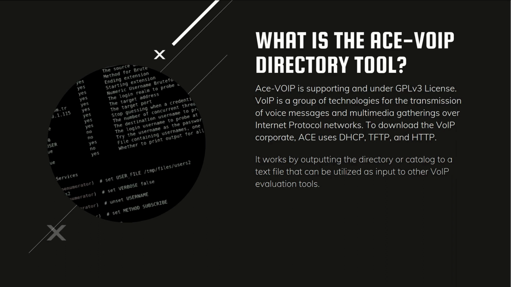To download the VoIP corporate directory, ACE uses DHCP, TFTP and HTTP also. It works by outputting the directory to a text file that can be used as input to other VoIP assessment tools.